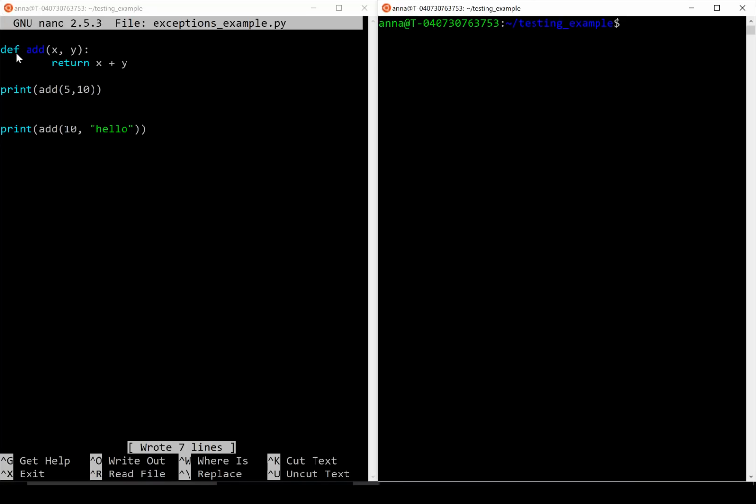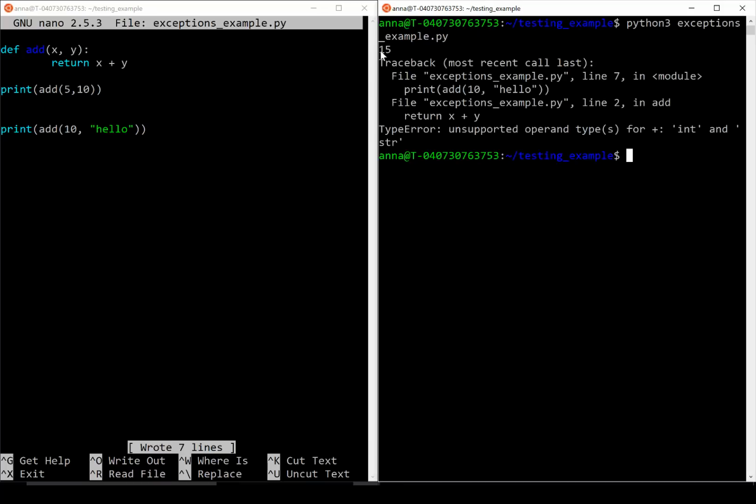Alright, so here I have a simple add function that takes in two numbers and returns the sum. I'm then calling this function in two places. The first time I call it with two numbers. The second time I try to call it, I call it with a number and a string. So we're expecting to see a type error raised, just like we saw before. Let's try to run this code on the right hand side. As you can see, the first time it prints out 15, and the second time it gives us a type error.